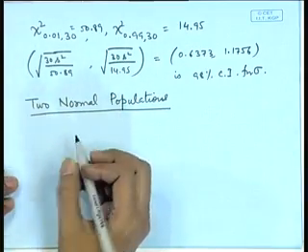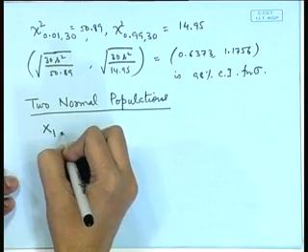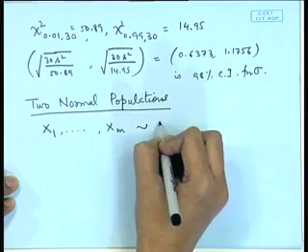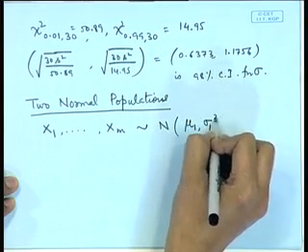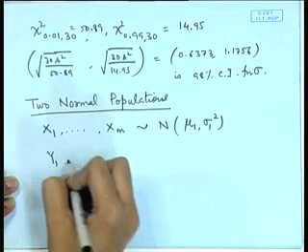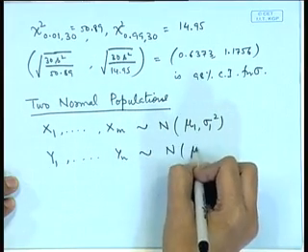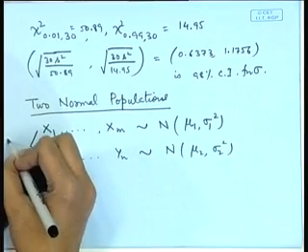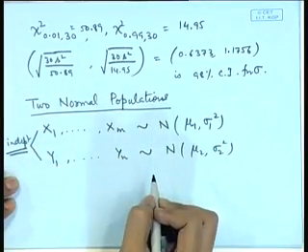So, we may have a different type of models. One could be that I have independent random samples, say x1, x2, ..., xm following normal mu 1, sigma 1 square, and y1, y2, ..., yn is another sample from normal mu 2, sigma 2 square, and these two populations are such that the sampling is done independently.